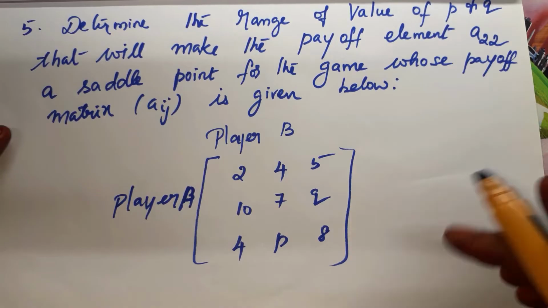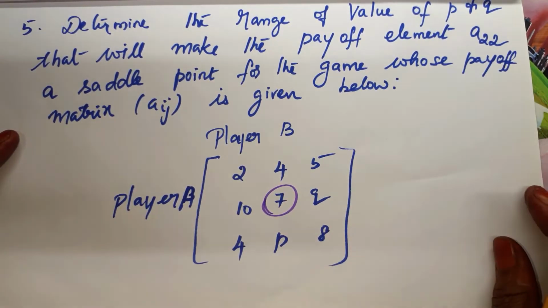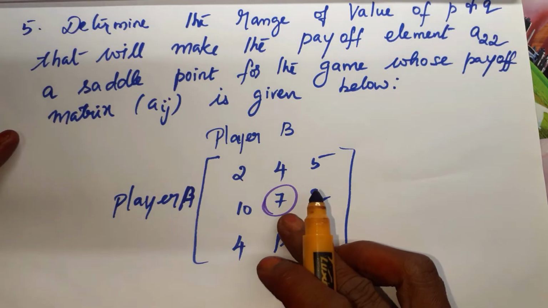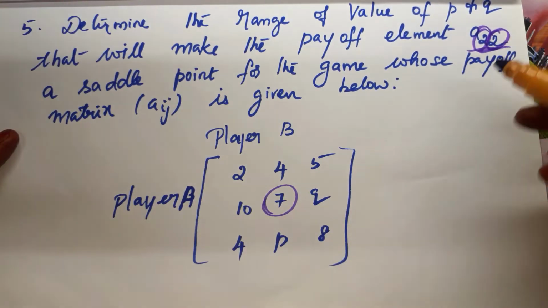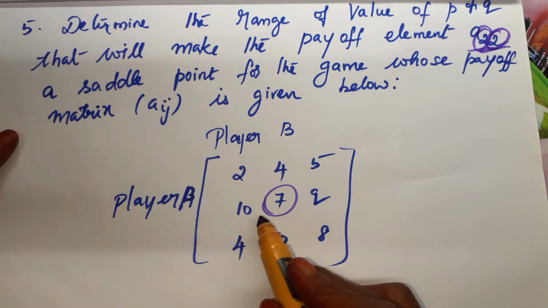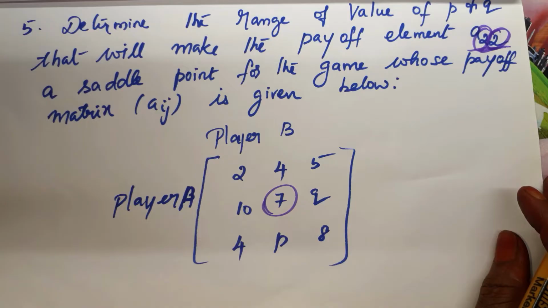The next example is: determine the range of values of P and Q that will make the payoff element 2,2 a saddle point of the game whose payoff matrix is given below. They have mentioned maximin and minimax is equal to 7, which lies in A22. A22 means second row, second column. Using that we are going to find the limits for Q and P.